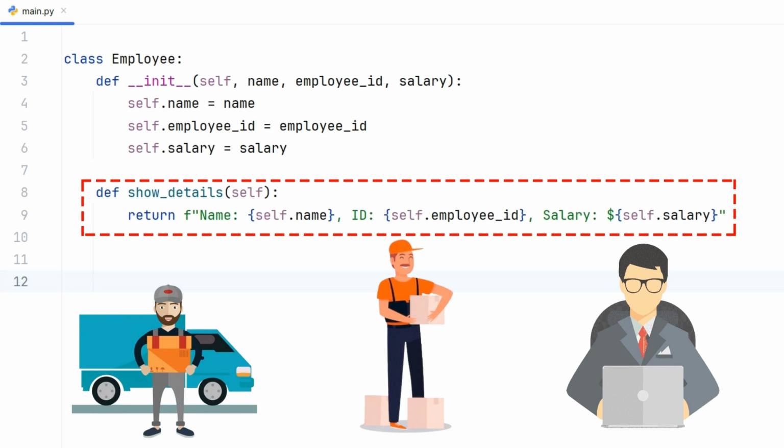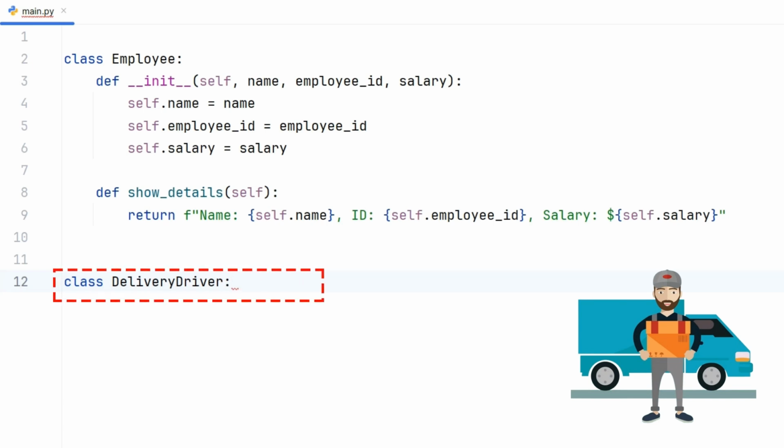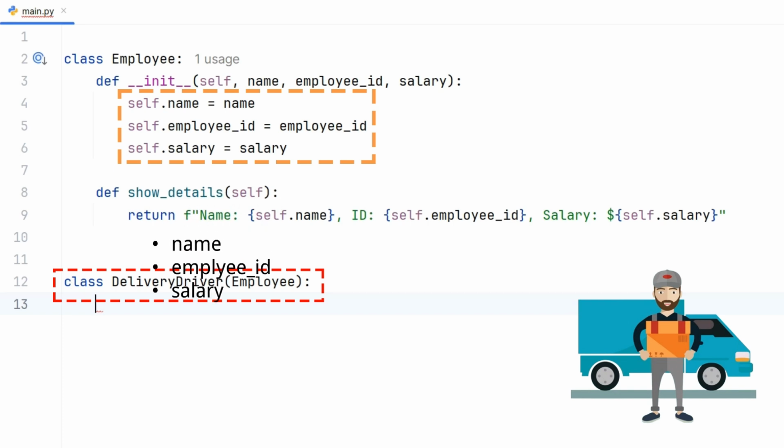First, let's create a child class called delivery driver. This class needs to store extra details about delivery drivers, like their truck number. Since we want to use the parent class's features, we must connect the child class to it. For this, we write the parent class name inside brackets. This tells Python that delivery driver is inheriting from employee.